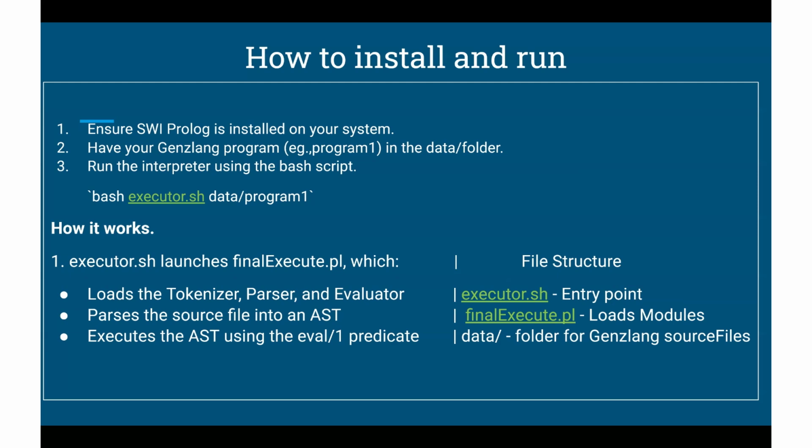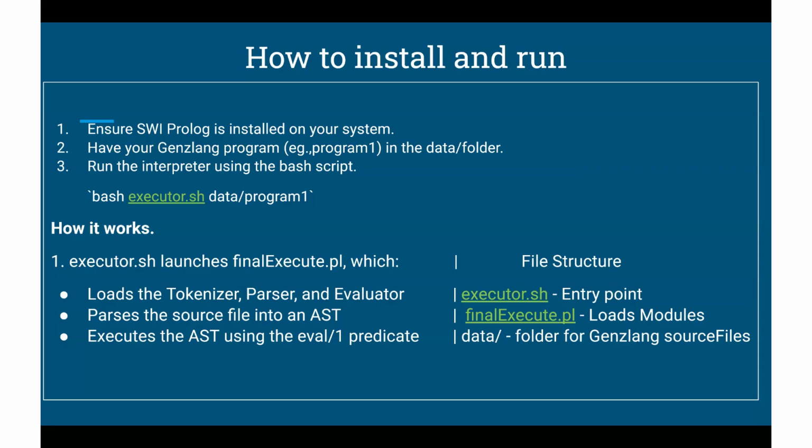The main predicate run/0 reads a source file. In our case, it's under data/program1 or program2. That will be the source file given from the command line as an argument, and it then tokenizes and parses it, and then evaluates the AST and runs the program.